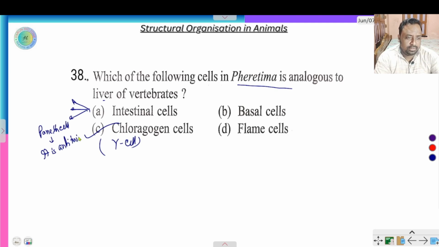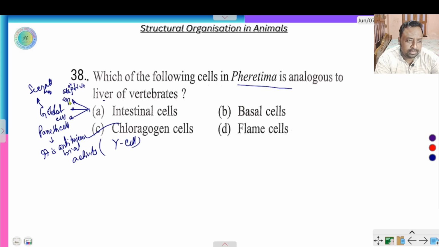Number two, goblet cell, which secretes mucus. And number three is absorptive epithelial cell.